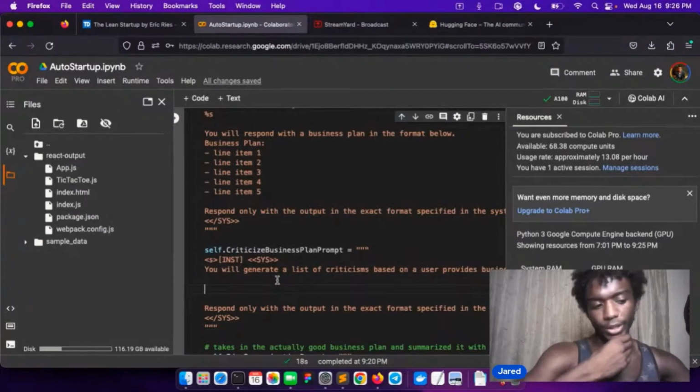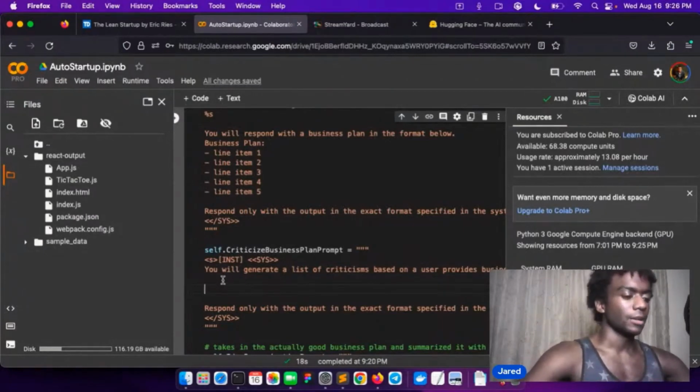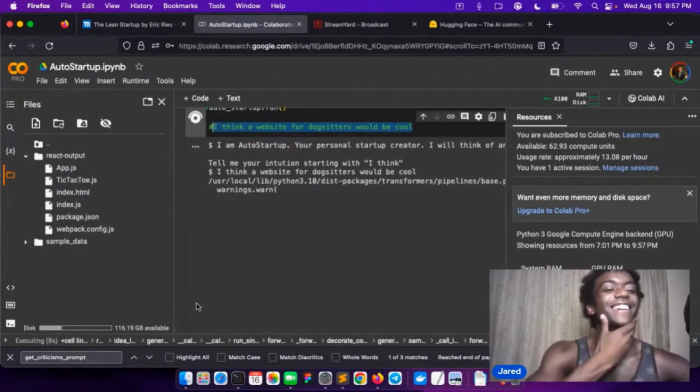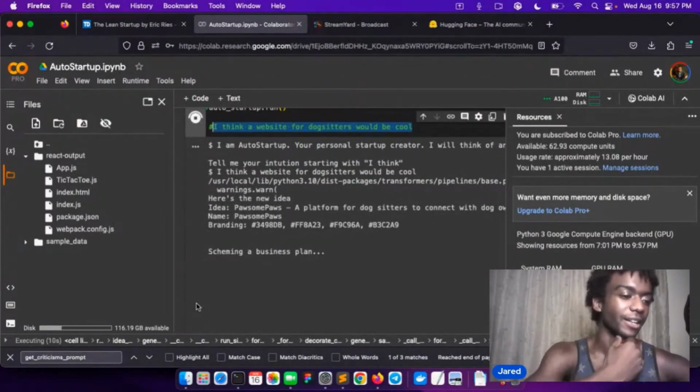Well, we're really just figuring out if it's good at reasoning. The user will provide the business plan in the format below. No, it's a cool book. All right. Scheming. All right.